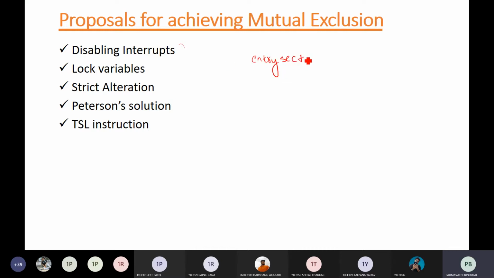So you design the entry section of your program so effectively that when a process goes into its critical section from the entry section, no other process can go into its critical section. These codes are these five approaches. Of the five approaches, I guess we have discussed one or two, so the remaining we'll discuss today.